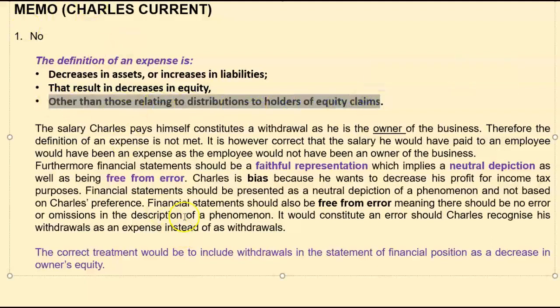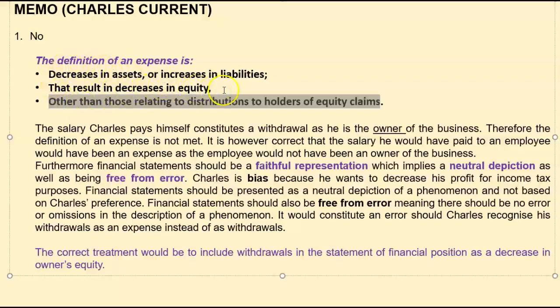Before we go any further, was there a decrease in assets or increase in liabilities? Well, he took cash for himself. So obviously, his money in the bank has decreased by the 8,500 Rand that he has withdrawn out of the entity. So yes, there was a decrease in assets.